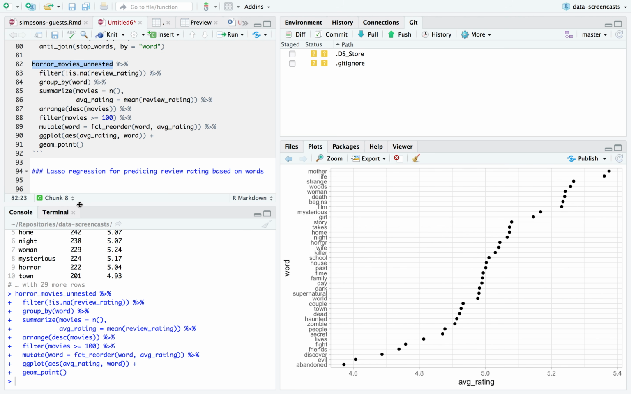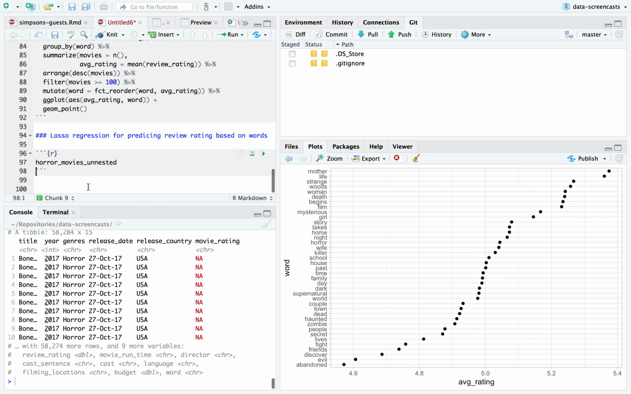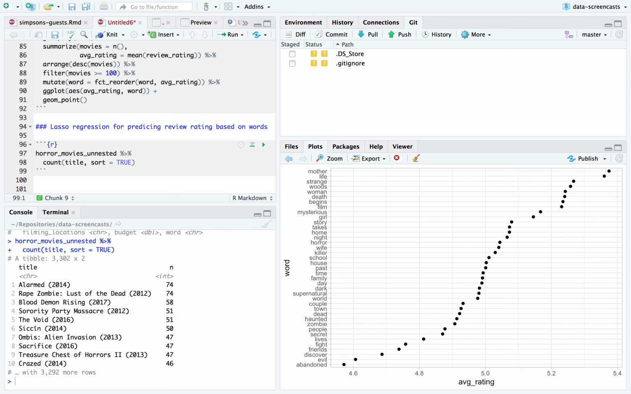Okay, so I start by looking at our horror movies unnested. Do we have any duplicate titles? Yes. Wow. That's a huge issue. There's 74 movie versions of this movie. Are they all the same?